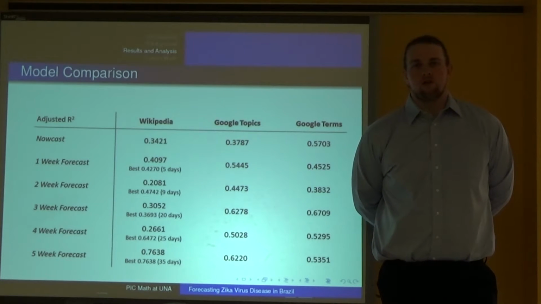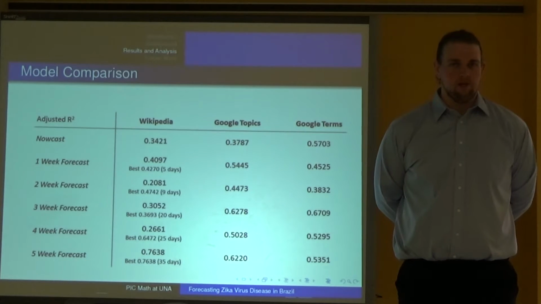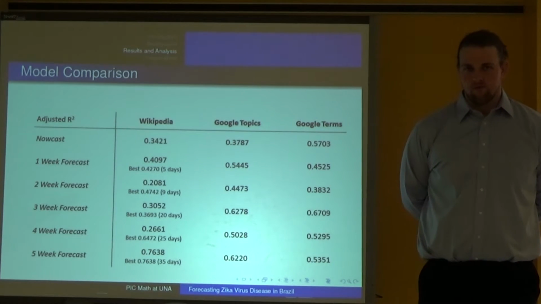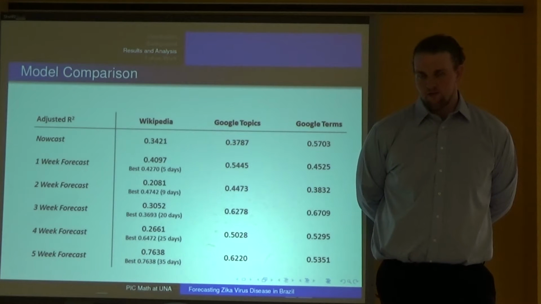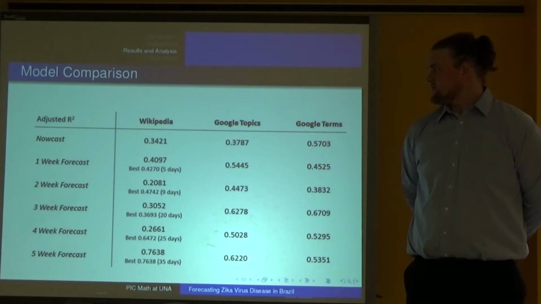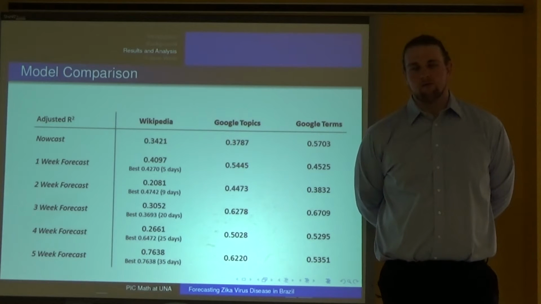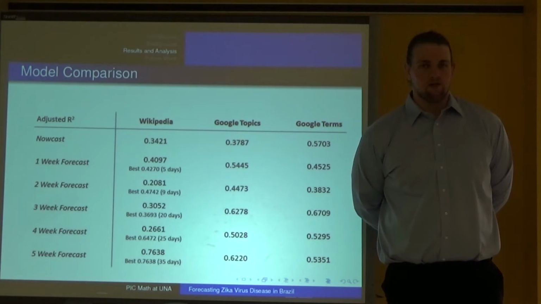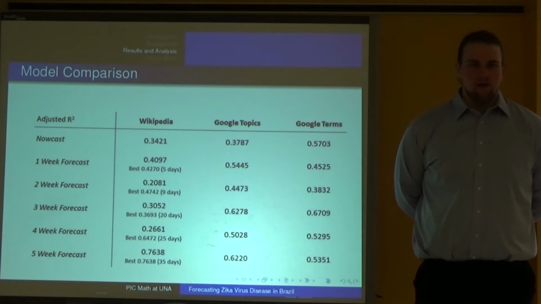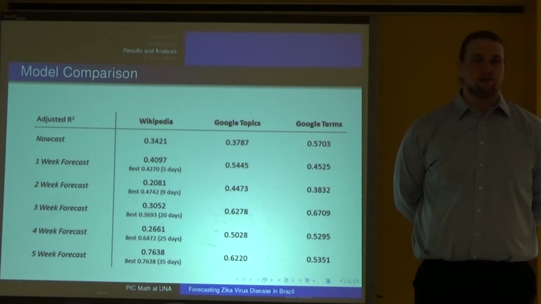Here we report the adjusted R-squared values for the nowcast and the 1 to 5 week forecasts for Wikipedia, Google Topics, and Google Terms. We also report the best R-squared values for Wikipedia between weeks. As you can see here, the best nowcast was Google Terms, and as we move towards the later forecast, Wikipedia does perform better. In conclusion, it seems that Wikipedia is more apt at late forecasting, whereas Google Terms and Google Topics perform better in the nowcasting and the earlier forecasting.